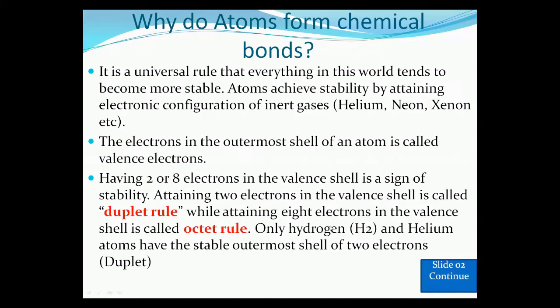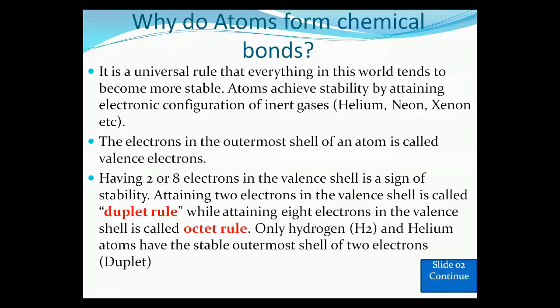So when 2 atoms of hydrogen combine together and form a hydrogen molecule, it also attains the helium atomic configuration and has 2 electrons in the outermost shell. It means hydrogen molecules and helium atoms have the stable outermost shell of 2 electrons, that is, attaining the duplet rule. I hope it is clear to you.